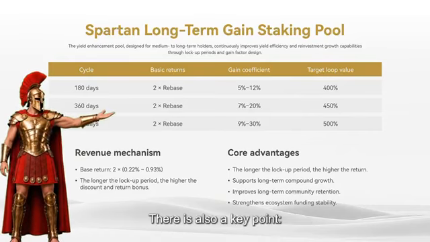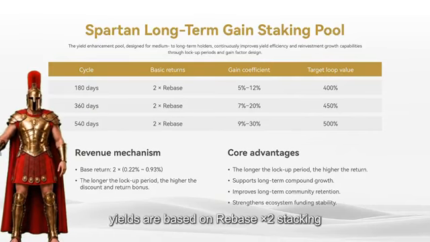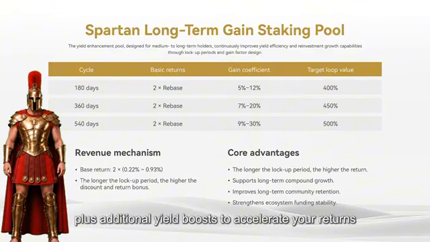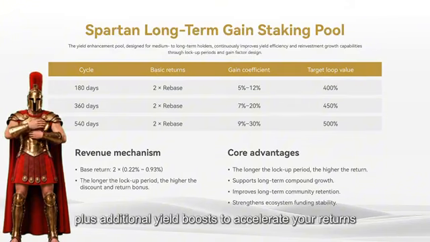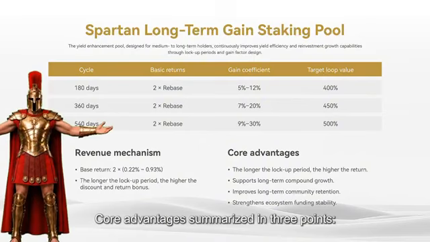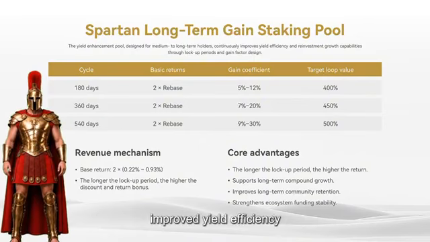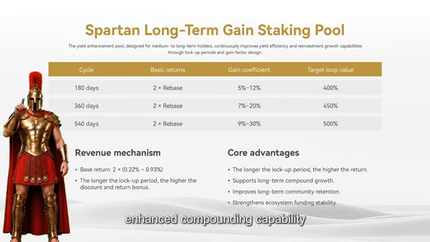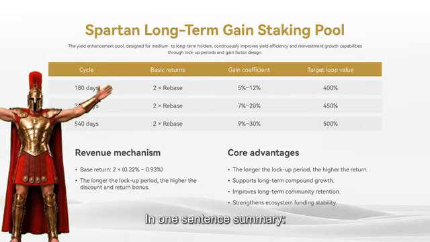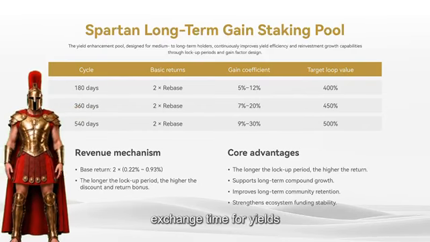There is also a key point: yields are based on rebase times stacking, plus additional yield boosts to accelerate your returns. Core advantages summarized in 3 points: improved yield efficiency, enhanced compounding capability, and increased user retention. In one sentence summary: exchange time for yields, exchange lockup for stability.